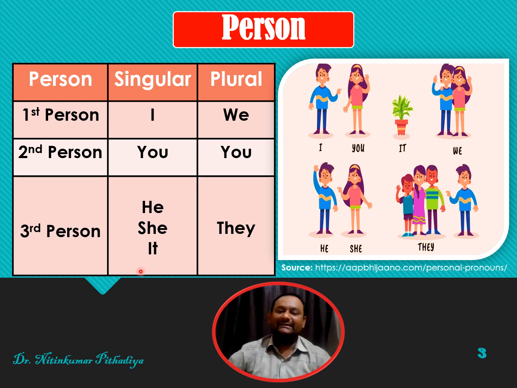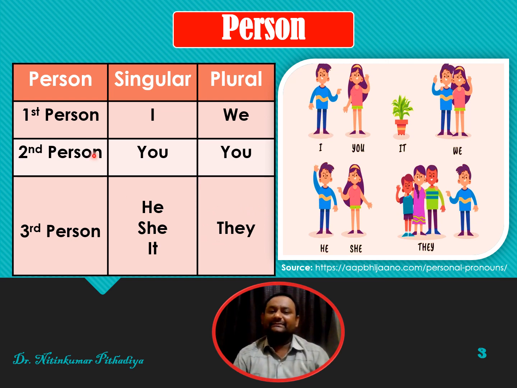And if it is a thing or an animal or birds, whatever it is, then we will use it for that thing. So in singulars, friends, he, she, or it can be used as a third person. The plural of these will be they.